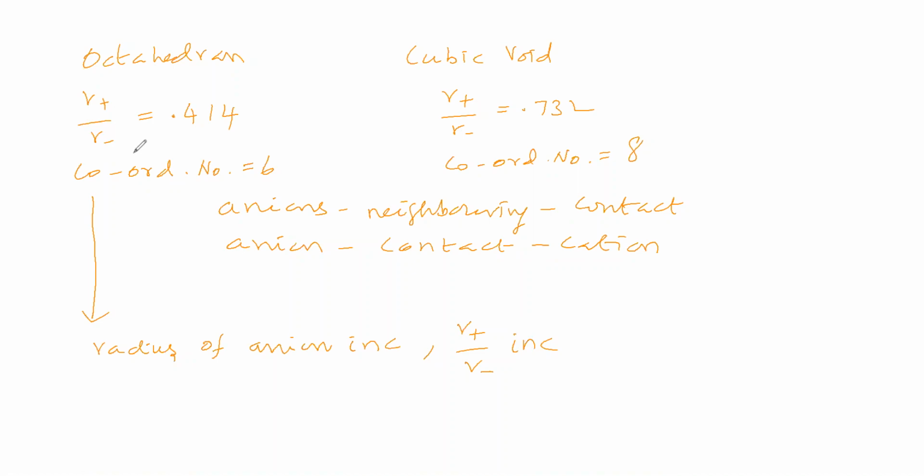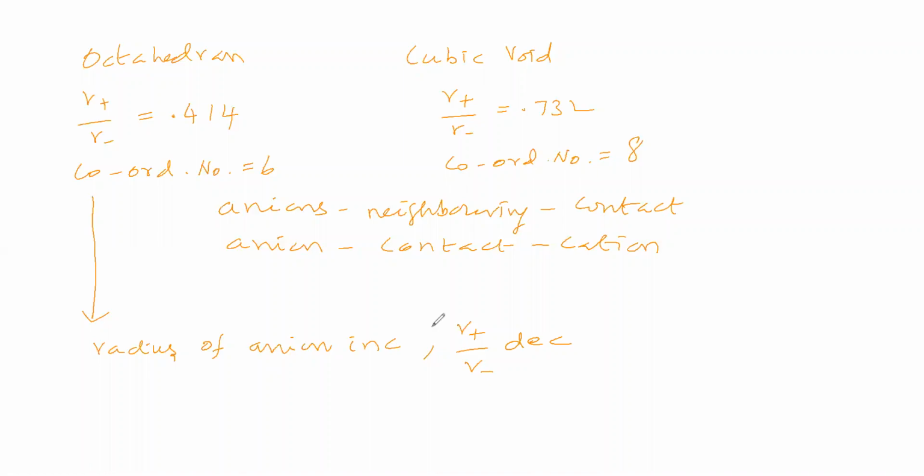What will happen to the ratio? The radius of the anion you are increasing, so the denominator you are increasing. So what will happen to the ratio? The ratio decreases, the radius ratio decreases.